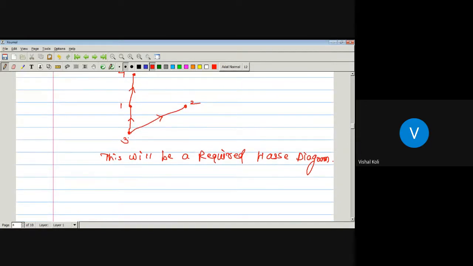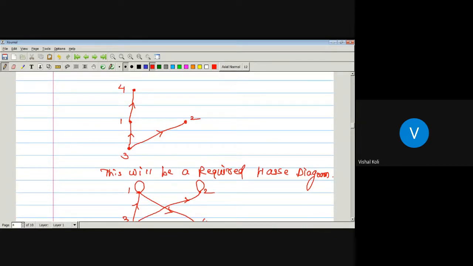Now in the second step, we have to add a loop on each vertex. Then it becomes, here will be 3, here will be 1, here we will write somewhere 4, and 2. And here is the loop of this element 2. And now 3 is related to 1, 1 is related to 4, and 3 is related to 2. Okay, now in the last step, 3 is related to 1 is related to 4, then 3 must be related to 4. We just have to add the edge from 3 to 4.